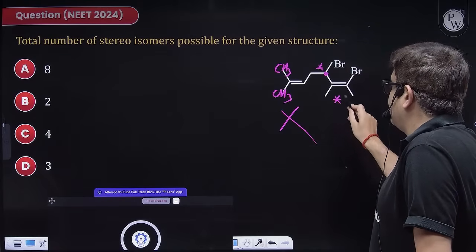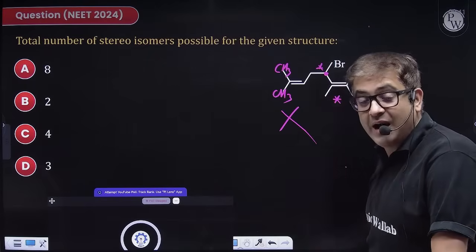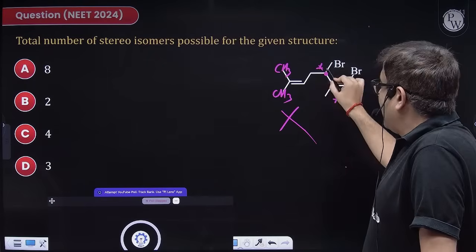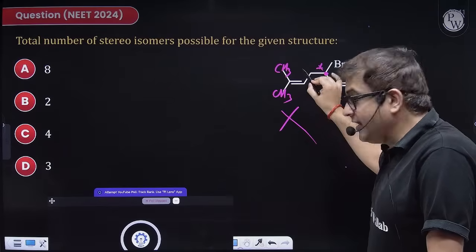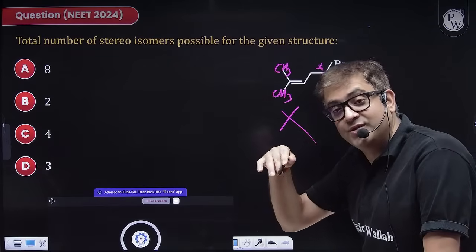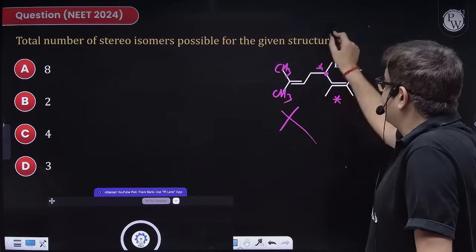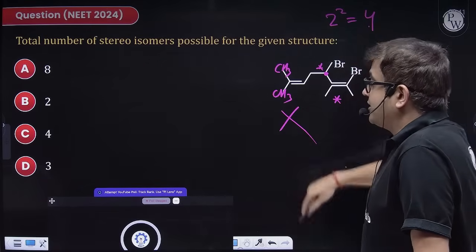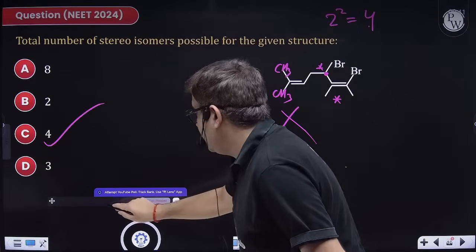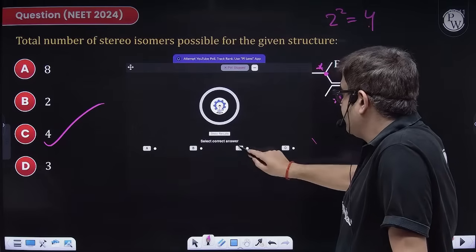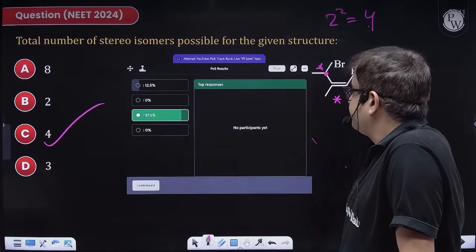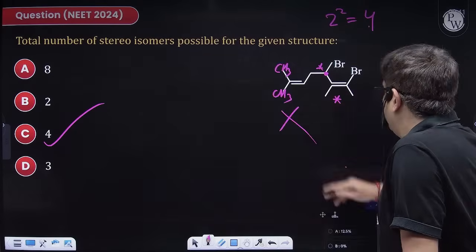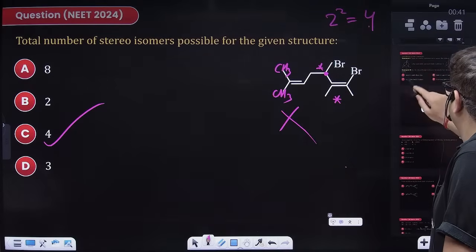So this can show geometrical isomerism and this can show R and S. So I can have one optical center here, one geometrical center here, both can show two types of isomerism. So what will be the total isomers? 2 raised to power 2, as in 4. So option 3 will be your right answer. That is C. Yes, good.